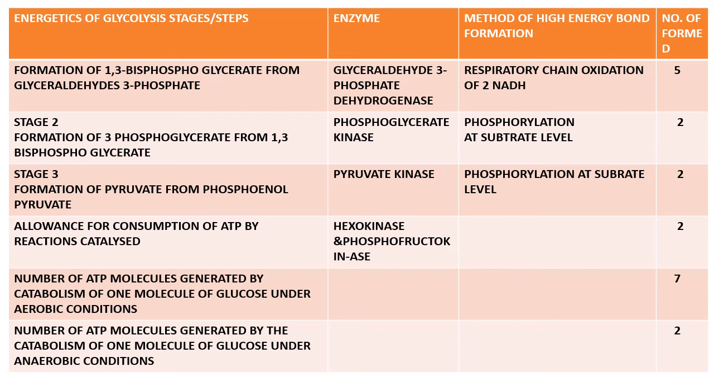In the preparatory phase, 2 molecules of ATP are actually used by the organism. So when we subtract these 2 ATP from the 9 ATP, we are left with 7 ATP. So we can conclude that under aerobic respiration we will get 7 ATP as a result of glycolysis.